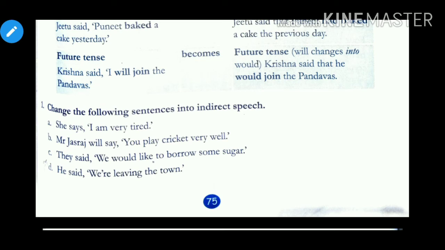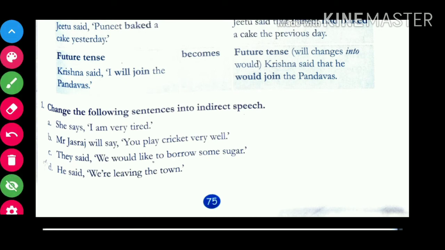Now let us solve the first exercise, wherein we have to change the following sentences into indirect speech. So, first sentence, she says, I am very tired. So, what is the reporting verb over here?